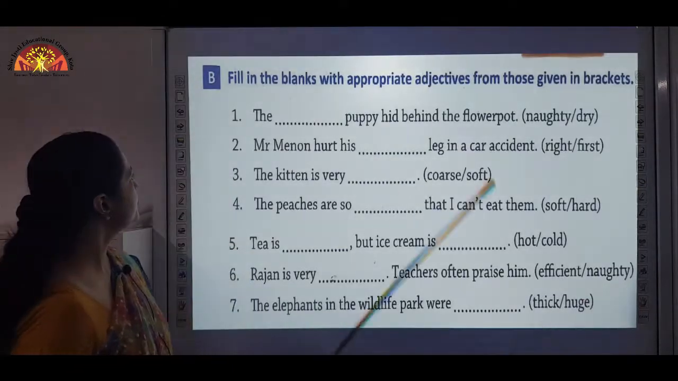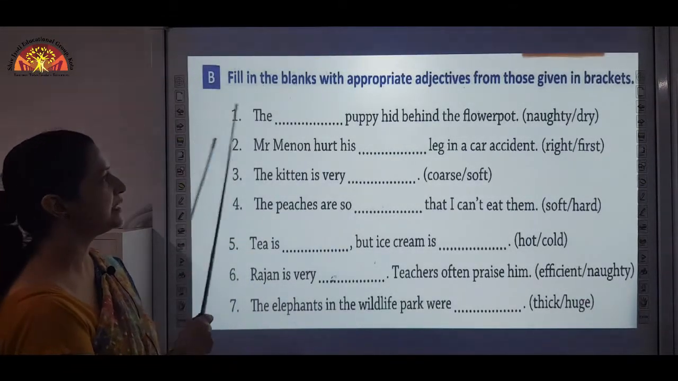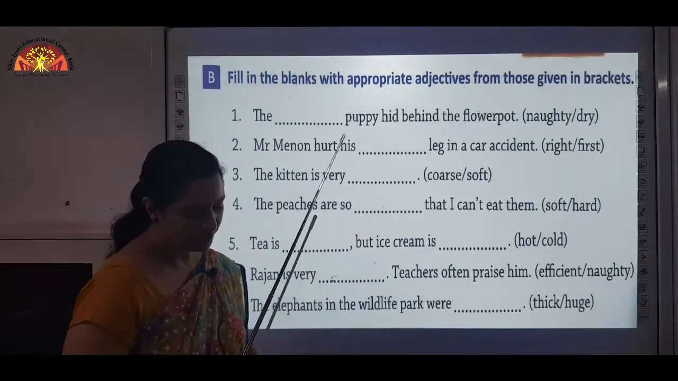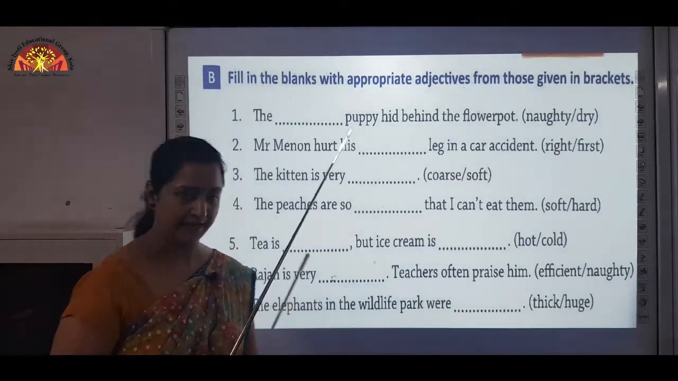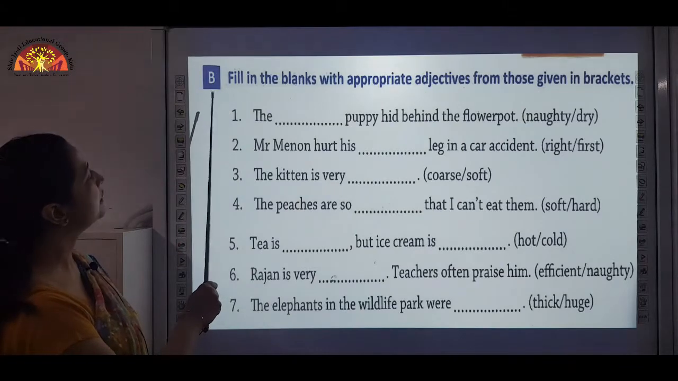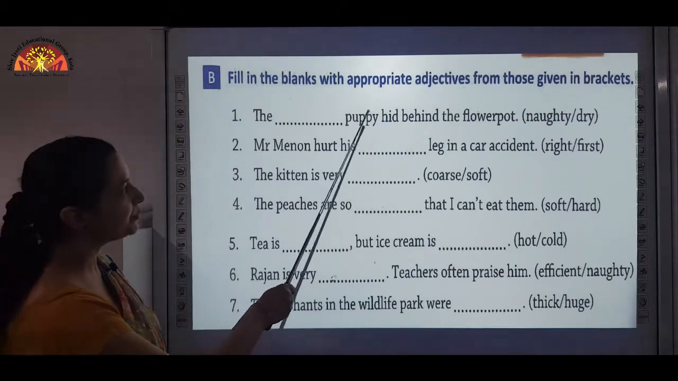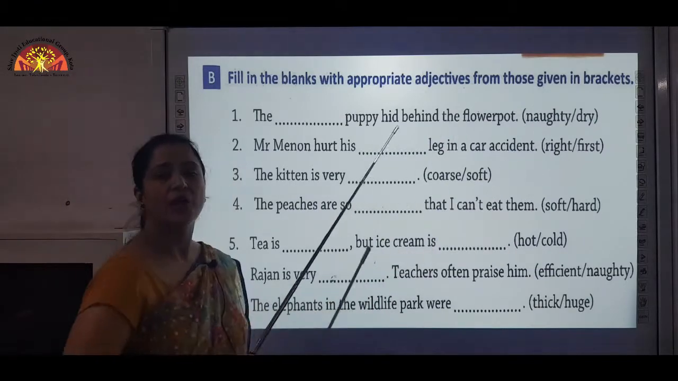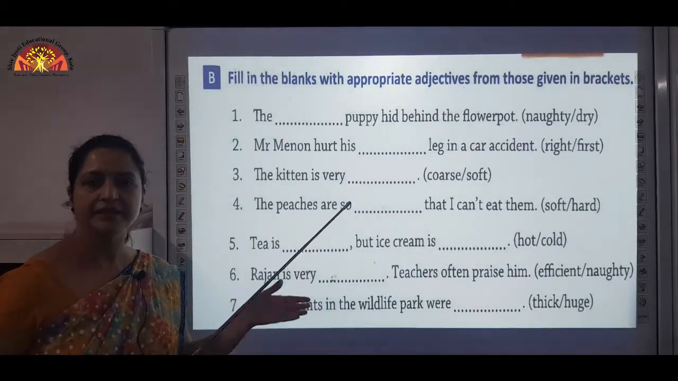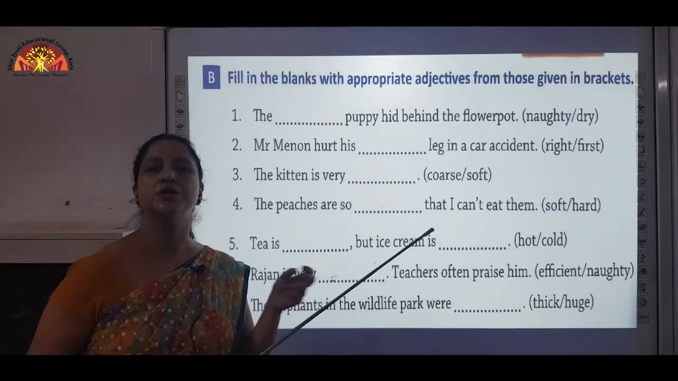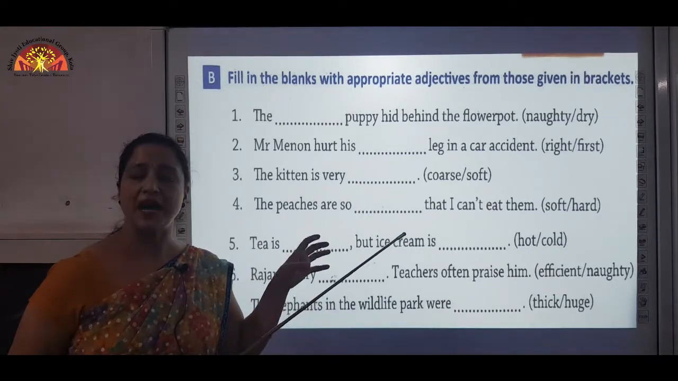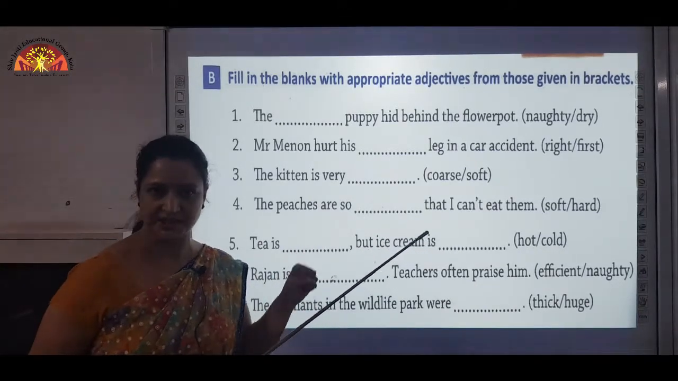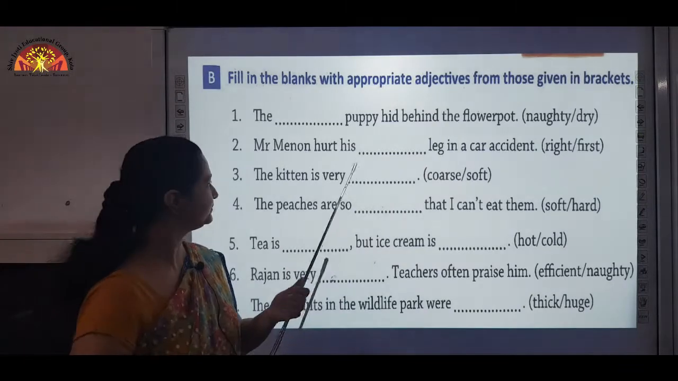Now moving to next exercise, exercise number B, that is on page number 46 again. Now what you have to do here, fill in the blanks with appropriate adjectives from those given in brackets. Now here some sentences are given and in every sentence 2 adjectives are given. You have to select the correct adjective and fill in the blanks.